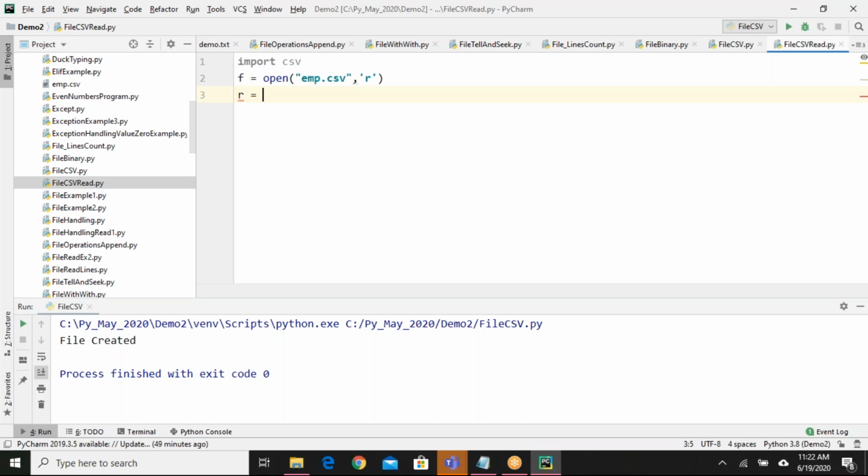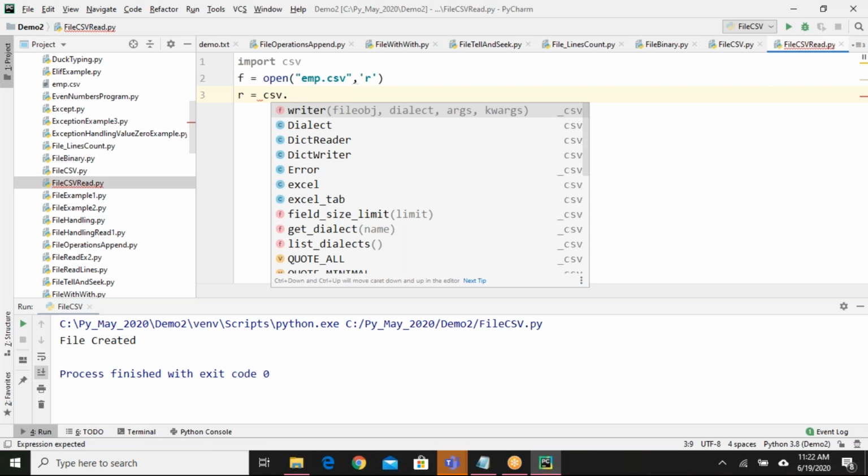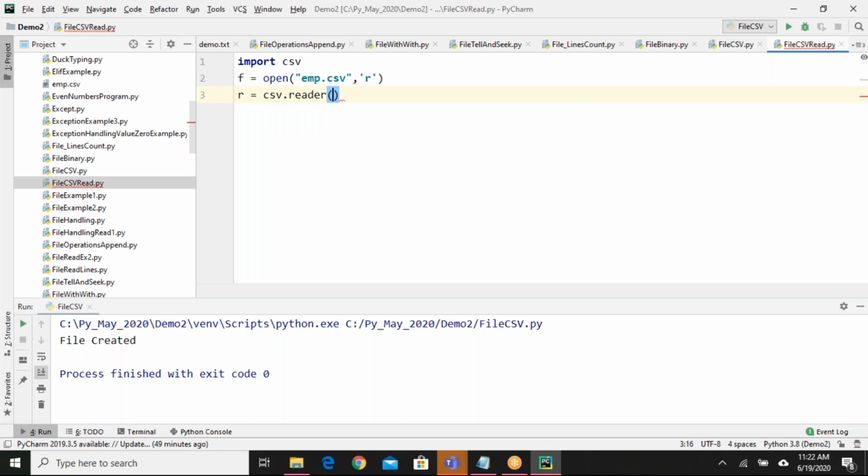Again, I need to create one object like this, csv dot reader. Previously, we created an object called writer to write the data. Now I'm creating an object called reader to read the data. Now if I say data equals, for example, list of r.